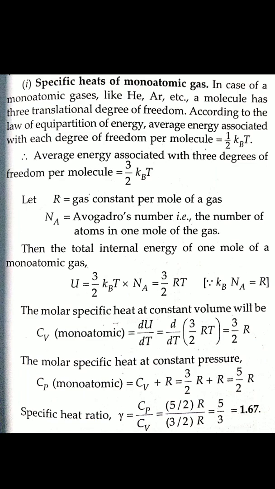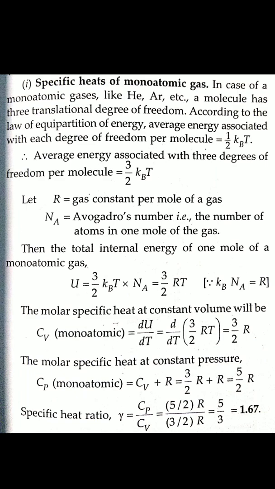Now we know that R is the gas constant per mole of a gas and Na is Avogadro's number. So the total internal energy of 1 mole of a monoatomic gas, U, equals 3 by 2 kB into T into Na. Now kB into Na equals R, the gas constant. So that equals 3 by 2 RT. This is the total internal energy. Why do we find U? Because to find Cv, we need dU by dT. That's why we find the total internal energy.